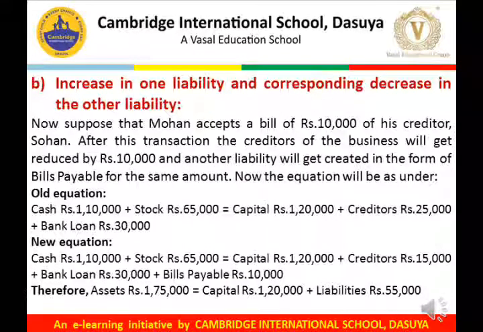The next case is when there is an increase in one liability and a corresponding decrease in another liability. Now suppose that Mohan accepts a bill of rupees 10,000 of his creditor, Sohan. After this transaction, the creditors of the business will get reduced by 10,000 and another liability will get created in the form of bills payable for the same amount.